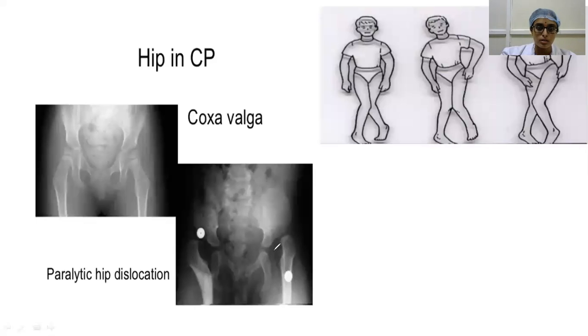See here, the femoral head is not present in the acetabulum because of the paralytic dislocation of the hip. And there is one thing which we have already seen in dysplastic hip. Unless the femoral head is in the acetabulum, there will be something called femoroacetabular plasticity. Unless the head is in the acetabular cavity, the shape of the head will not be maintained or will not be formed. So since it has got subluxated, the morphology of the head is also lost here.